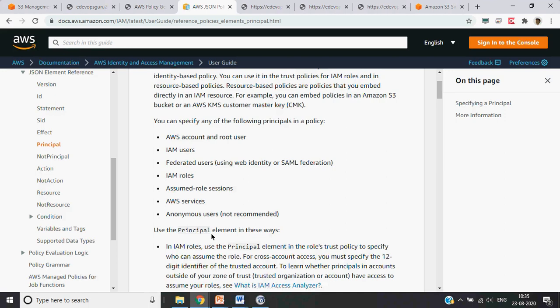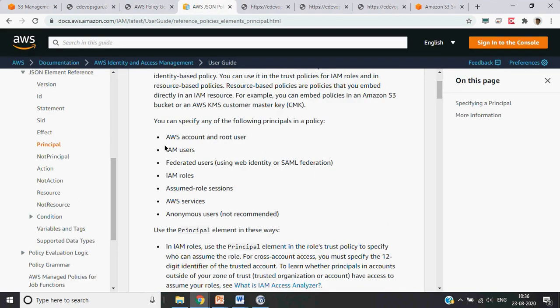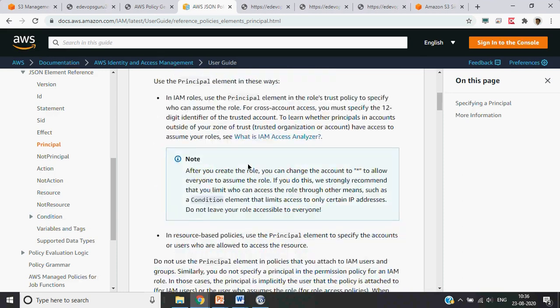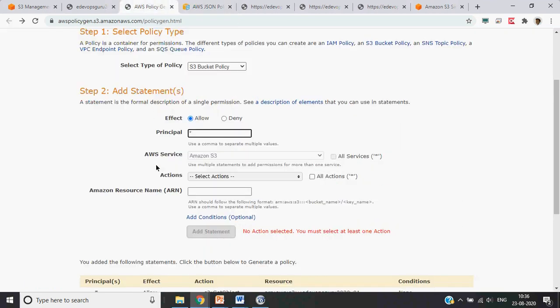It is for the IAM roles. So that's why we have kept it as the star here from the who can access it. So that is basically the principle. So you can always go and get the definitions. Okay, so this is the principle.